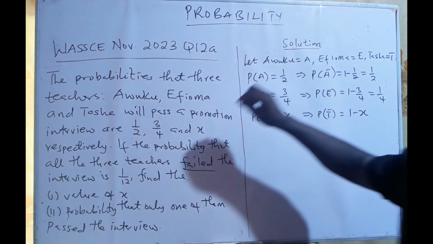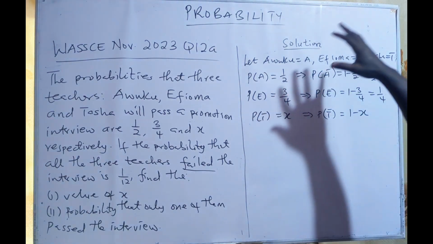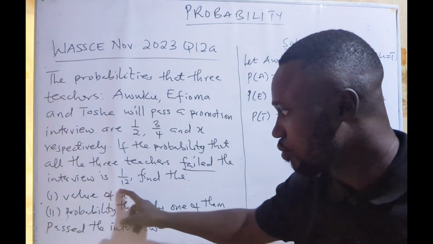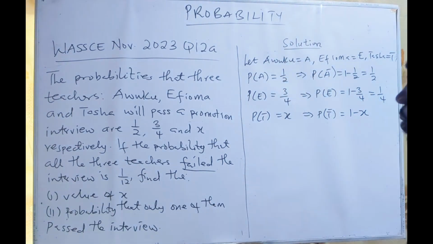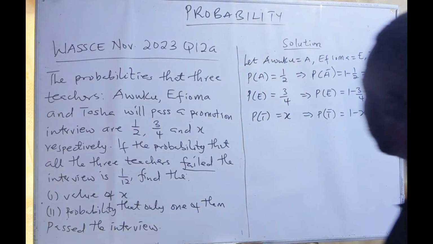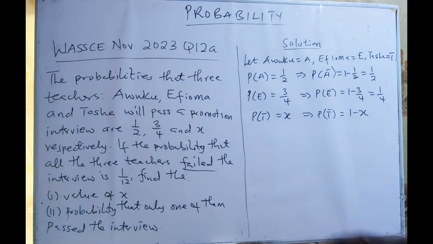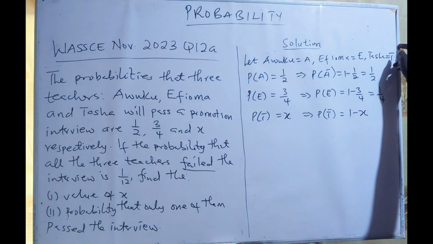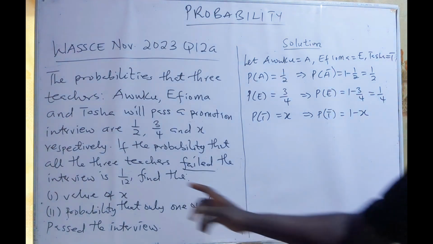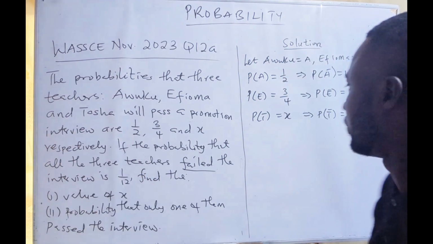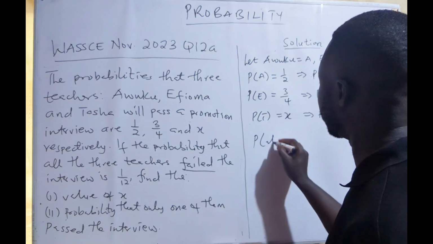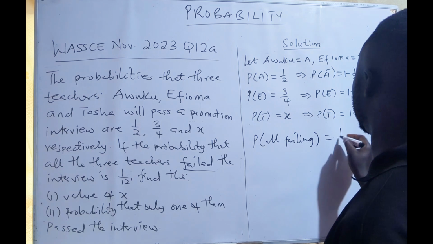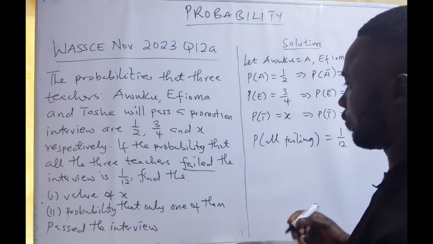So we are going to find the probability that all the 3 teachers are going to fail, and we equate it to 1/12. So the probability of all the 3 teachers failing, meaning that Awuku will fail, and Efuma will fail, and Tasha will also fail, is equal to 1/12.